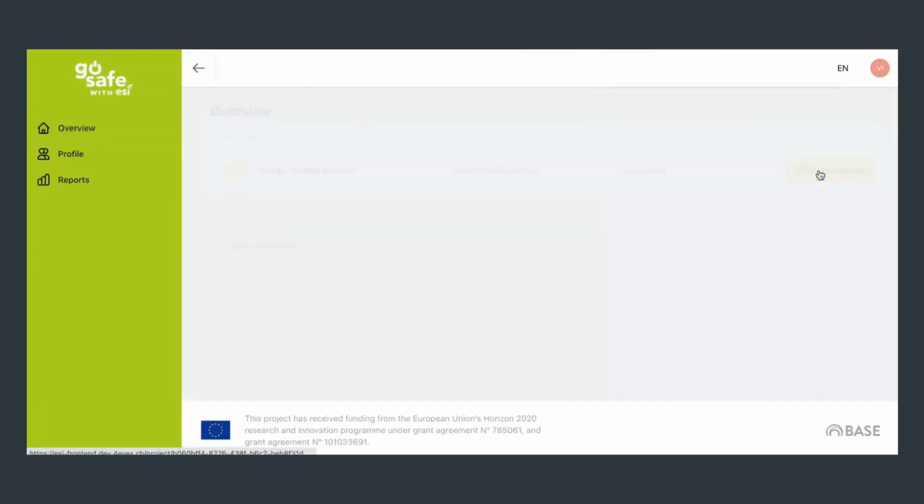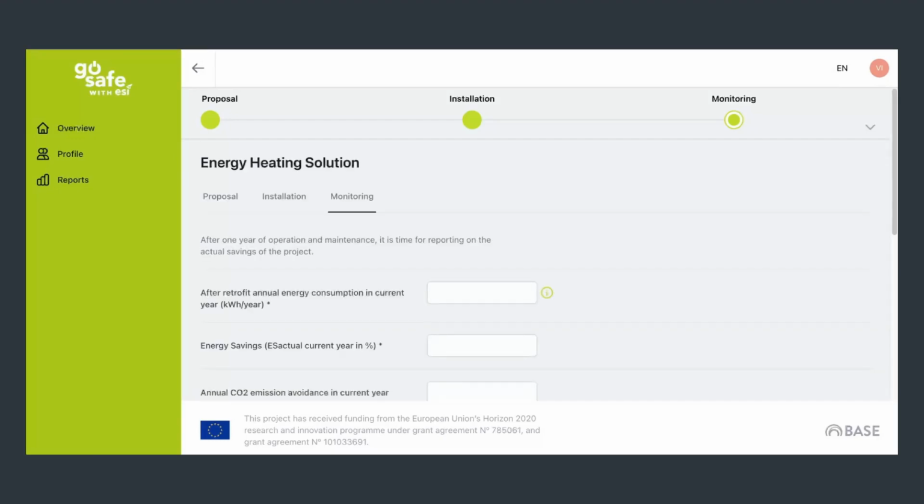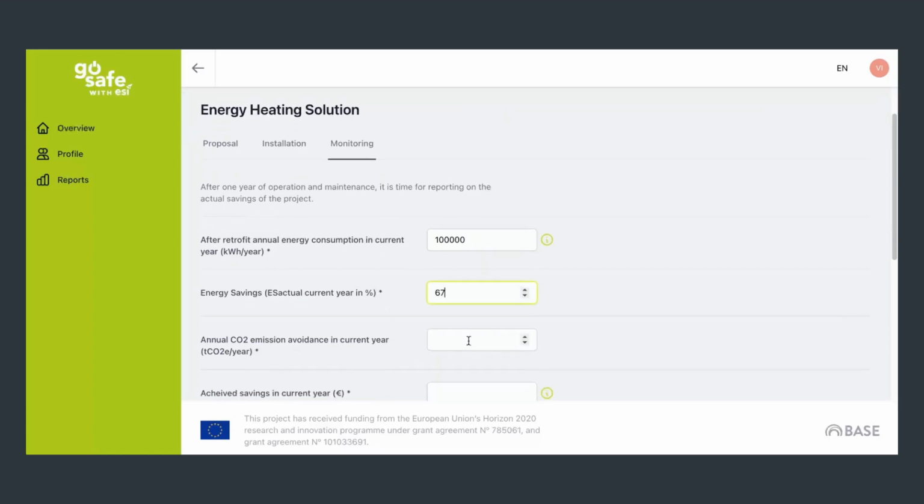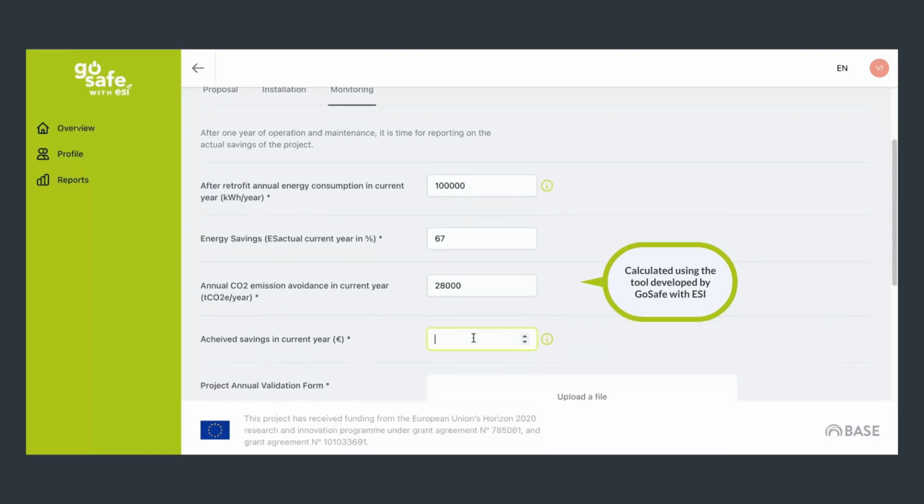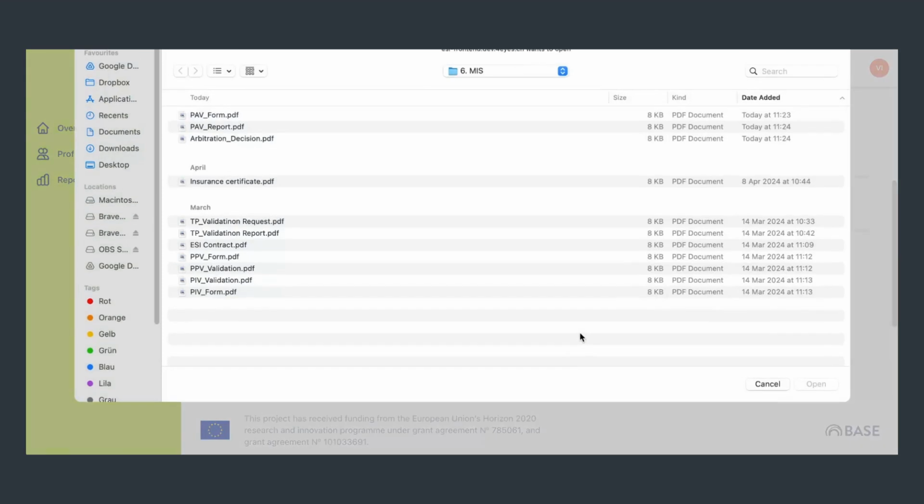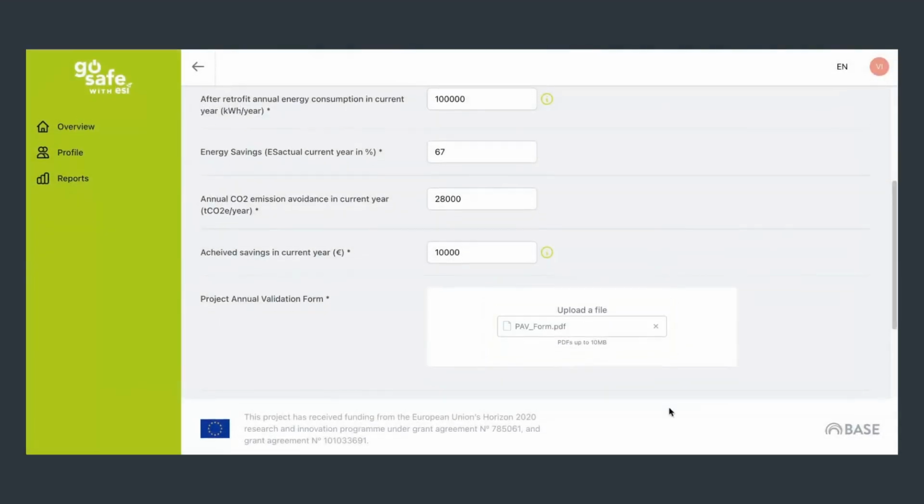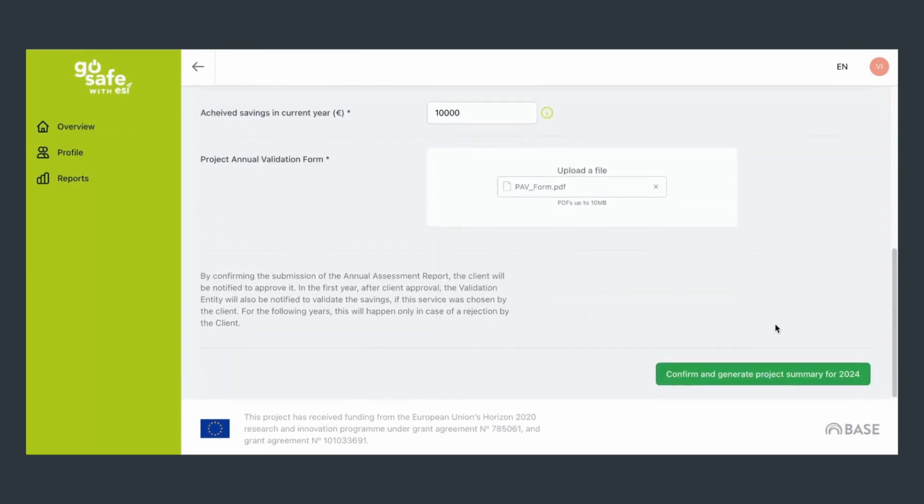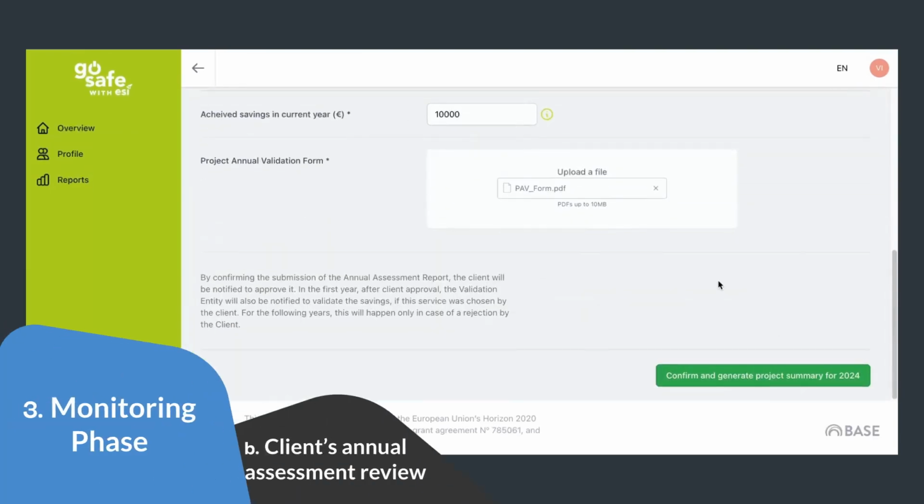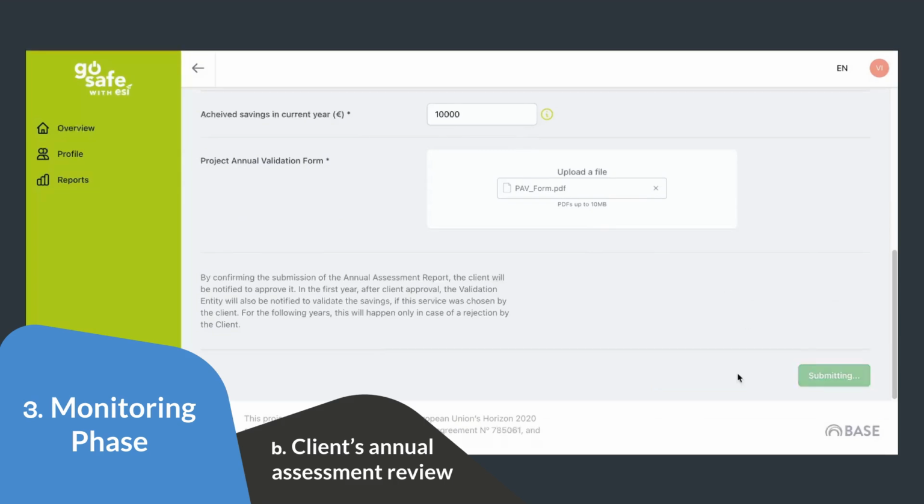Here he fills in the main data of the annual assessment of the energy efficiency project, such as after retrofit annual energy consumption in the current year, energy savings, annual CO2 emission avoidance in current year, and achieved energy savings in current year. At the end, the technology provider uploads the project annual validation form and submits the information to the client and validation entity for their review. The client needs to review and accept first the annual assessment of the technology provider.